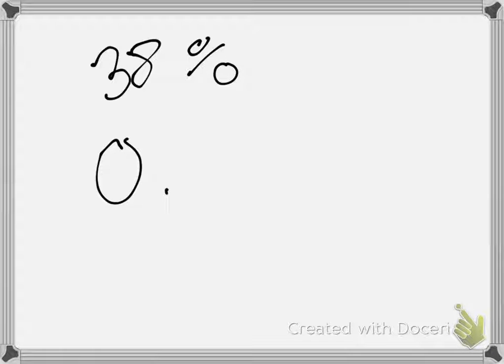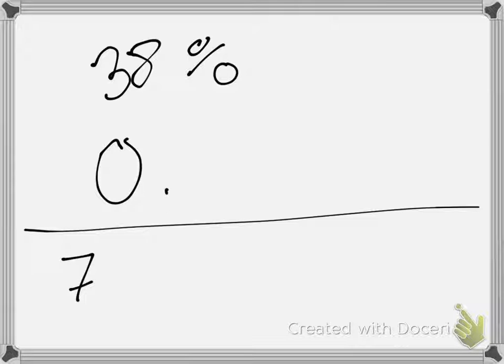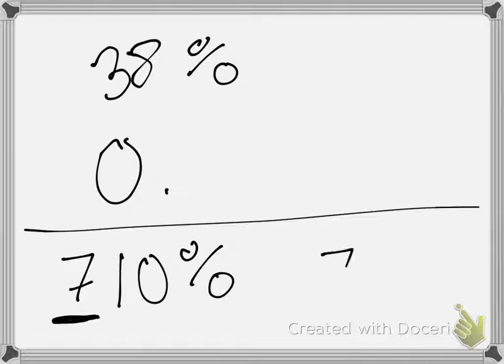So here is my trick for you. If we have something that is like 38%, our decimal is going to begin with a 0 point. But if we have something that is like 710%, our decimal is going to begin with whatever that number is, 7.1.